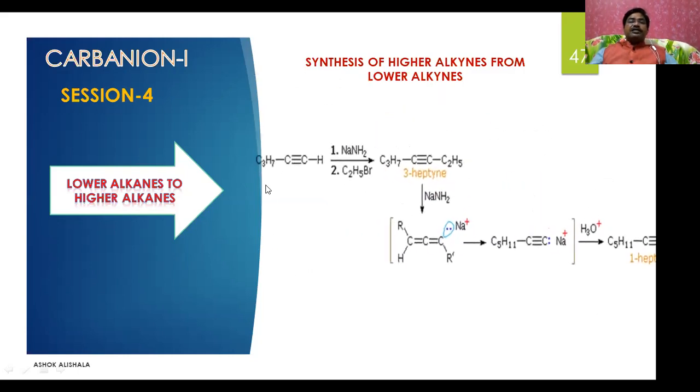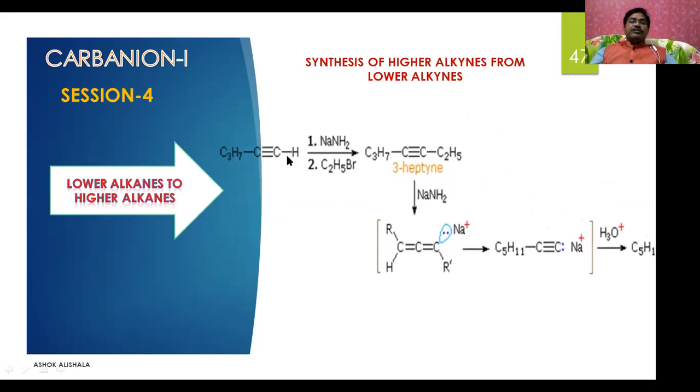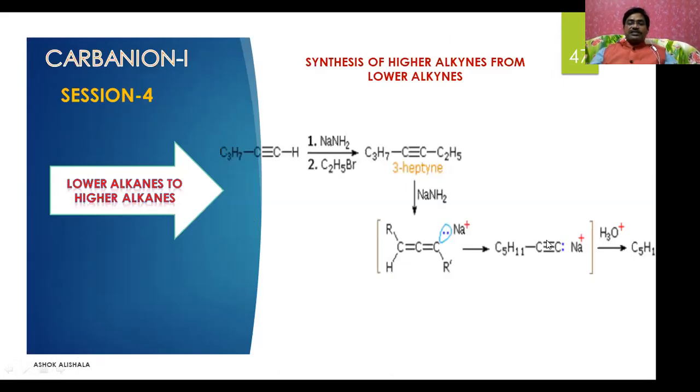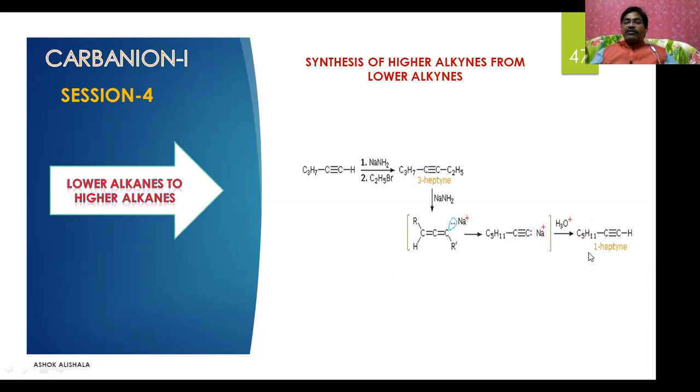You can see this reaction, and this is going to be the terminal acetylide, and here sodamide is used. So with sodamide and ethyl bromide, the hydrogen is substituted here, and with the sodamide, what happens again? An intermediate is formed. It rearranges to an allene product. Again, you will get a terminal acetylide. So you will get a terminal 1-heptyne, which on reaction again gives a higher and higher alkyne.